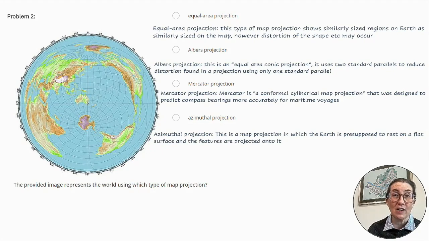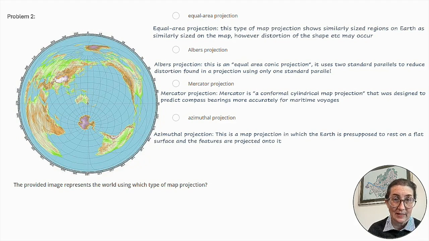However, distortion of the shape, etc., may occur. Albers projection. This is an equal area conic projection. It uses two standard parallels to reduce distortion found in a projection using only one standard parallel.